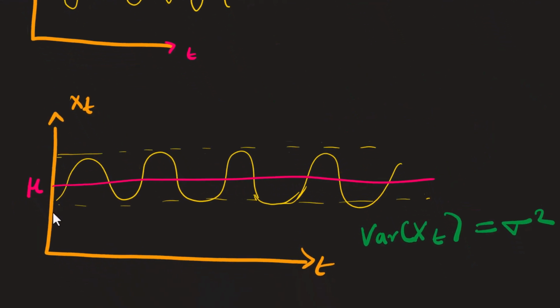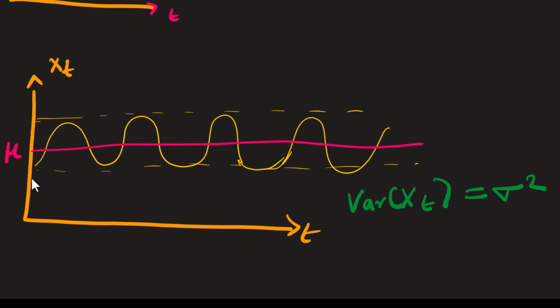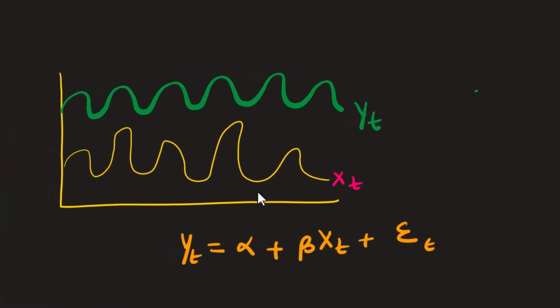And if we have a look at this time series, where again the mean is constant and also the fluctuations around the constant mean are constant, this is an example of a stationary time series satisfying the second condition of constant variance. Let's again take the example of two time series, where one is the dependent variable yt and the other is the explanatory variable xt, and we are trying to establish a linear relationship between these two variables and come up with some constant beta.